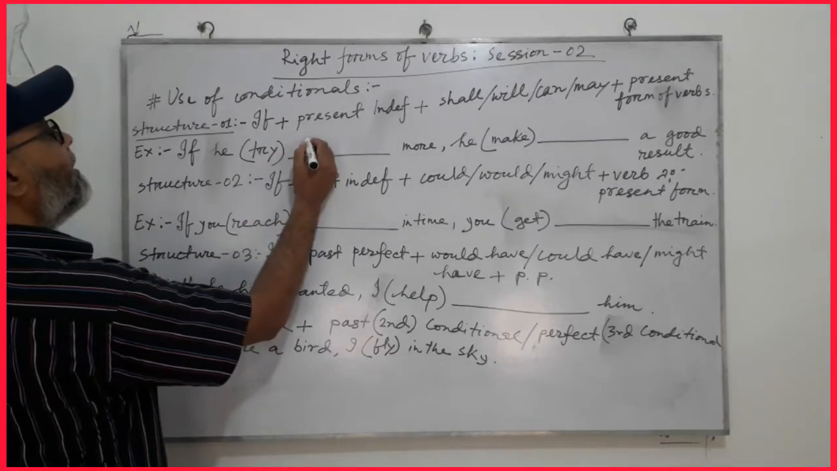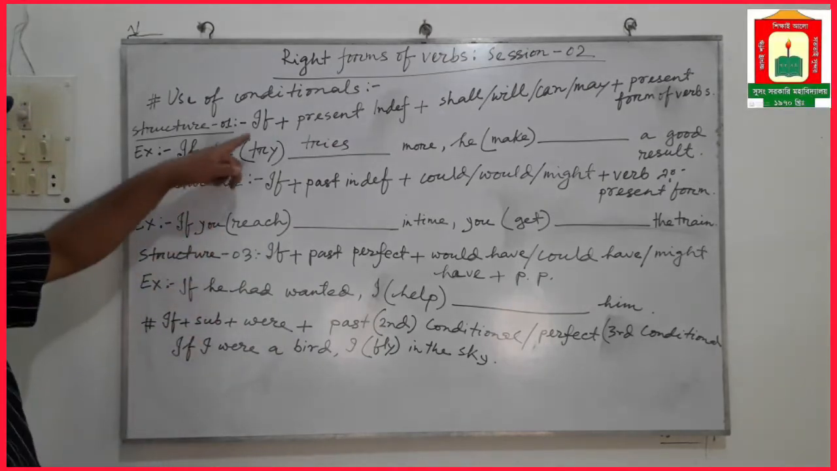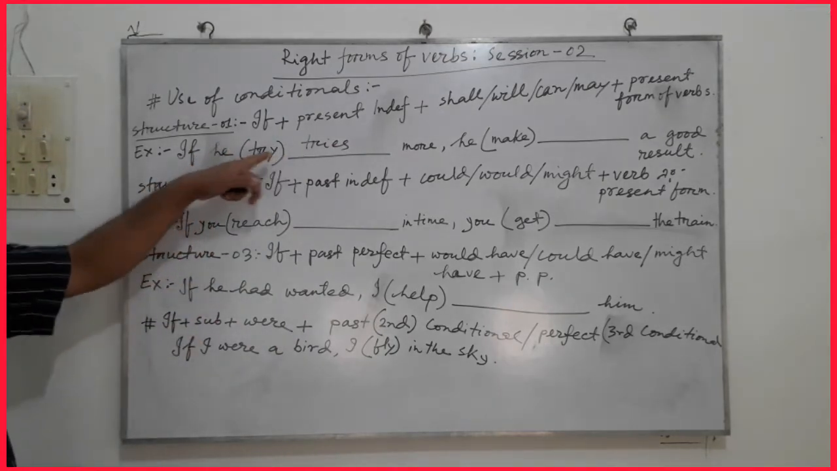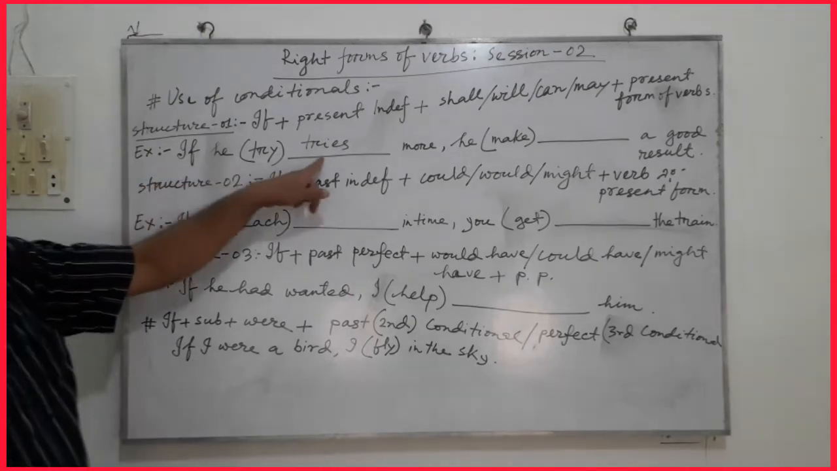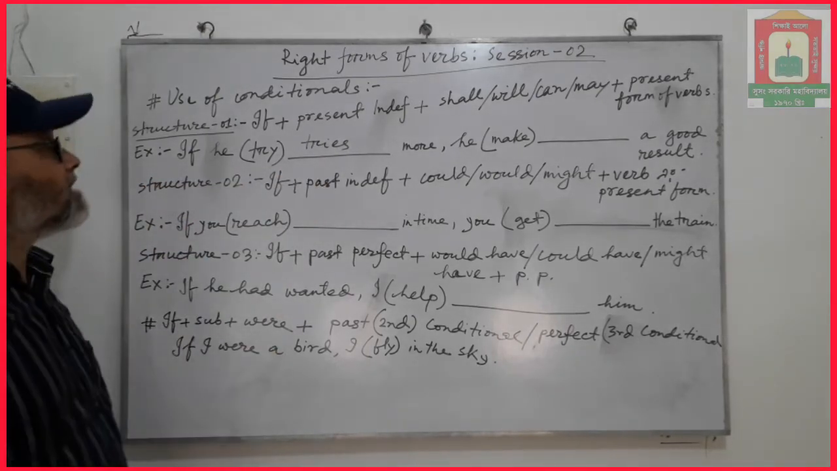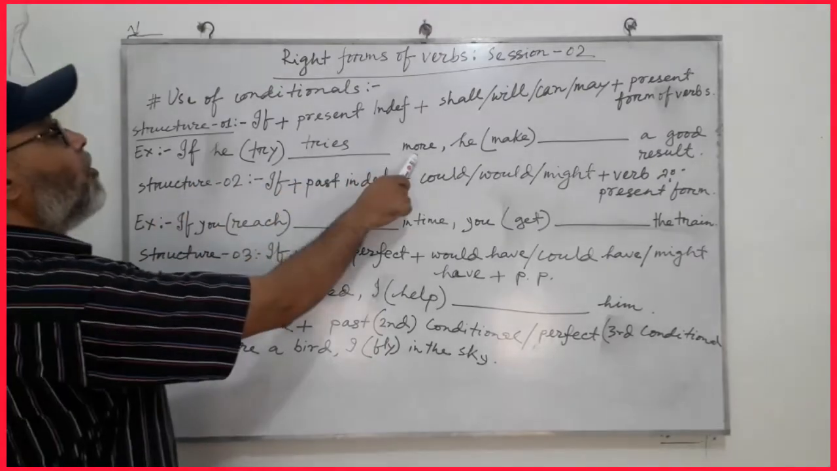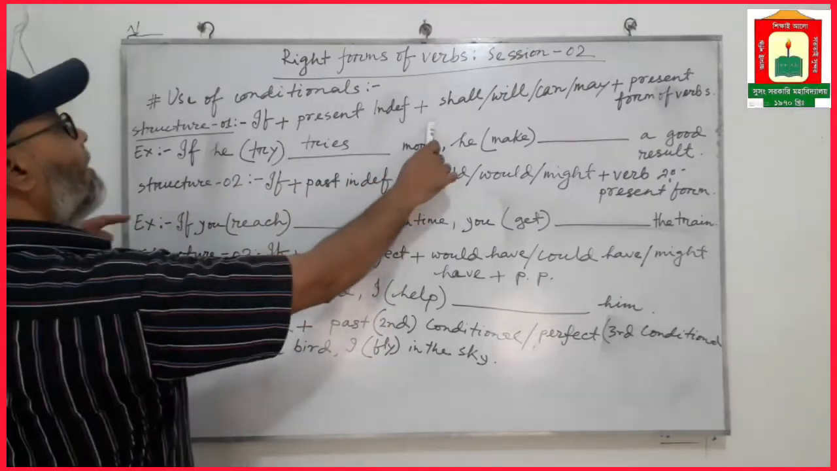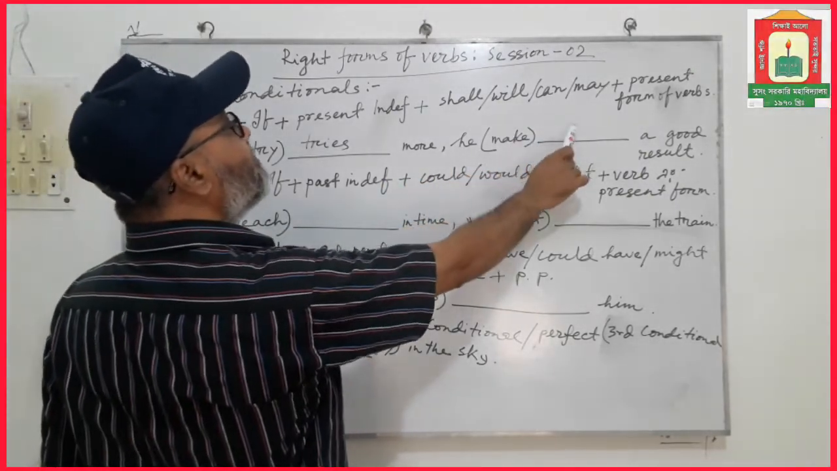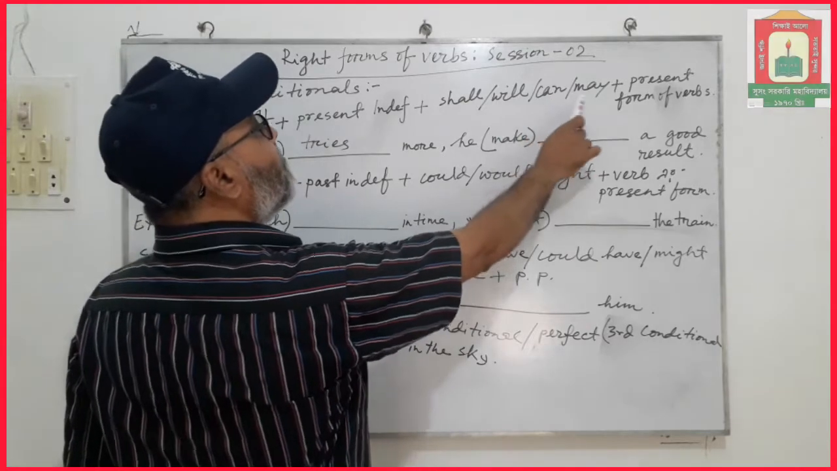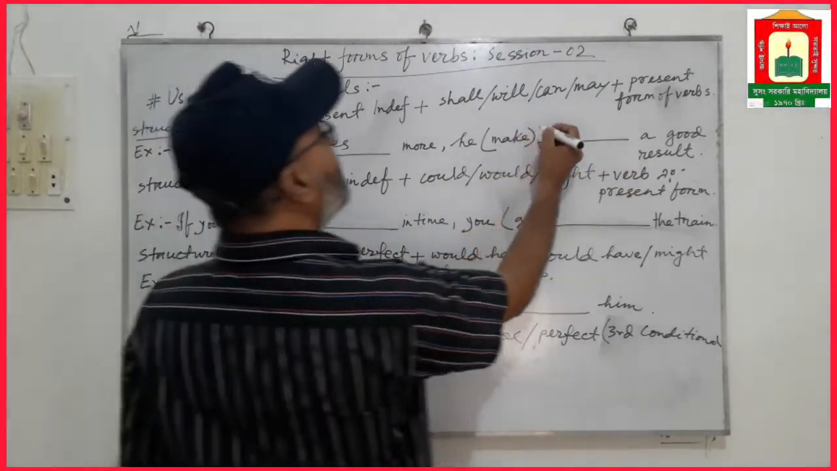If he tries, if we make it present indefinite, since the subject is third person singular, we have to use s or es with verbs. If he tries more, it is in present indefinite. So in the second part, we have to use shall, will, can, may and present form of verb. He